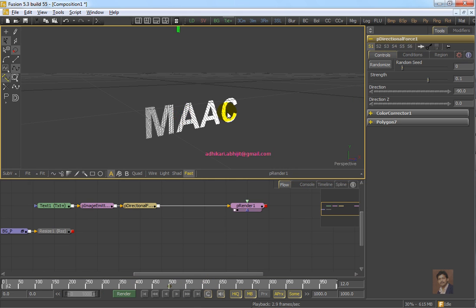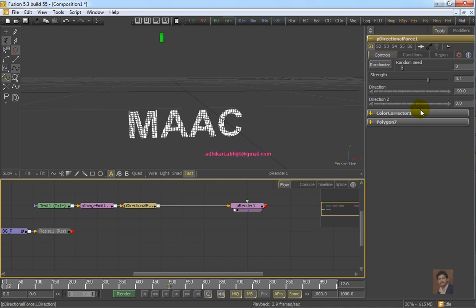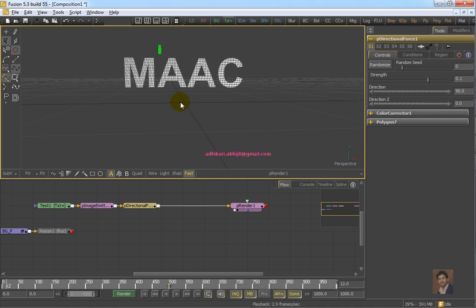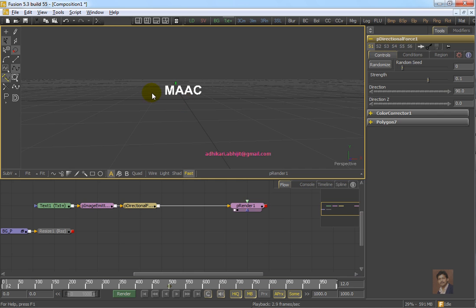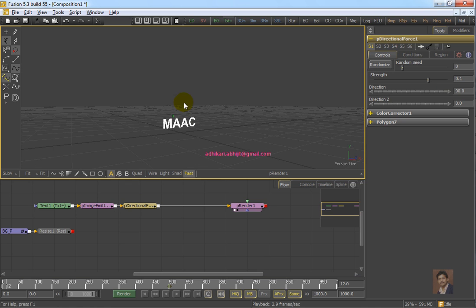Now if we like to blow the particle towards plus y, that means to that direction, then we have to adjust the value in directional force. You can change the strength to minus. You can also change the direction to plus 90. If we set the direction to plus 90, then the particle will move towards plus y. Check it. Okay, this is the situation. If we play the file, now the particle is moving towards plus y axis.